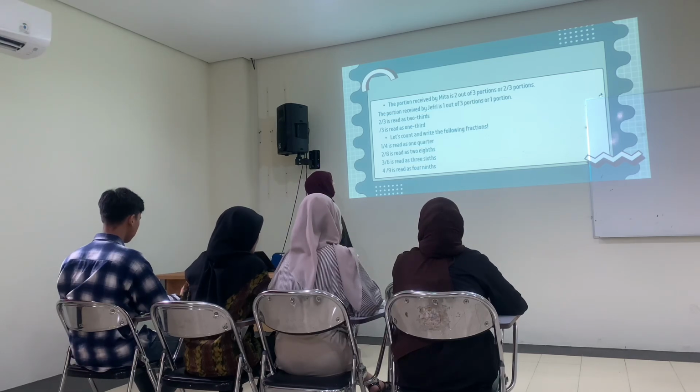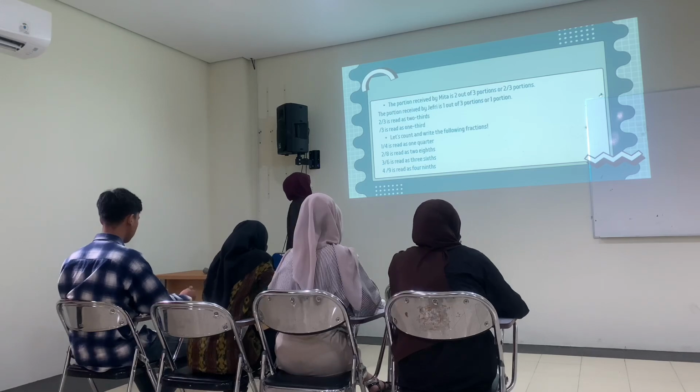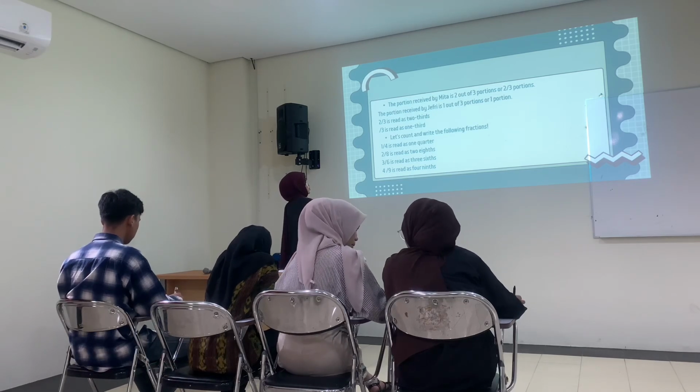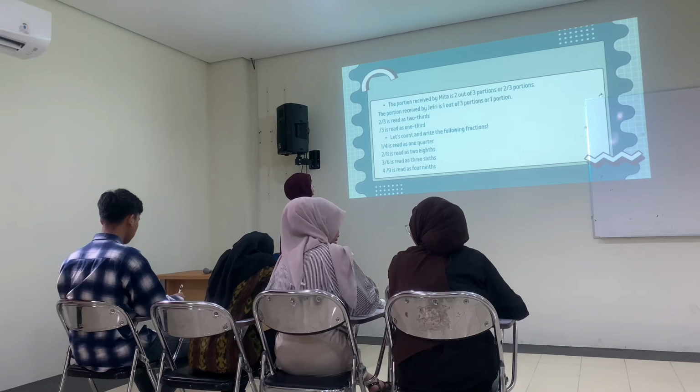The portion received by Mita is 2 out of 3, or 2/3. The portion received by Jeffrey is 1 out of 3, or 1/3.